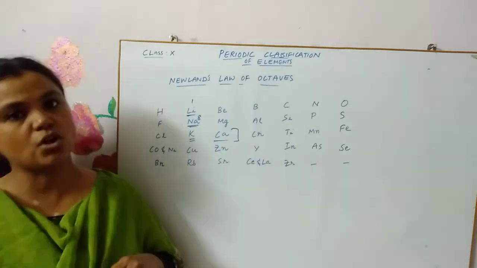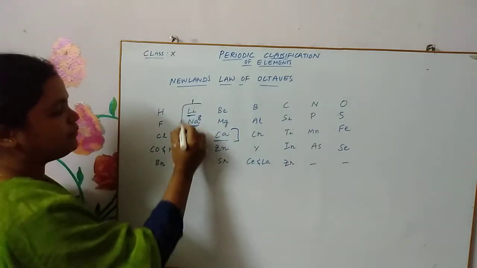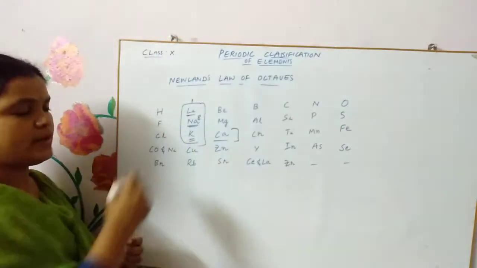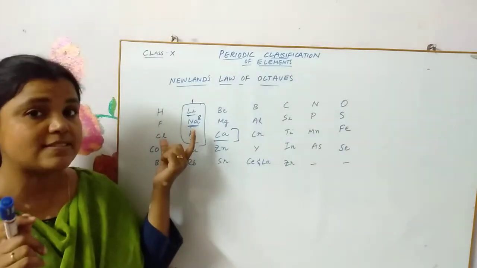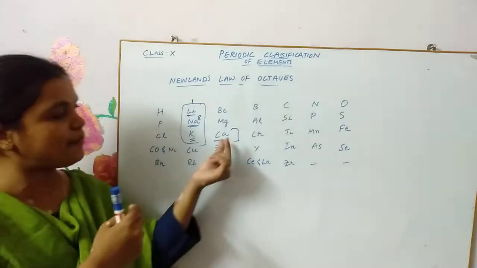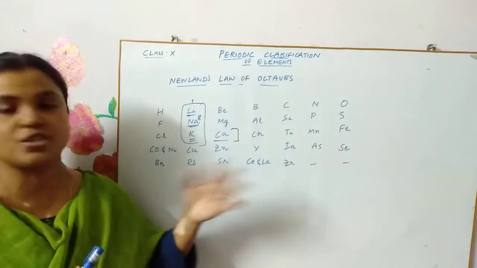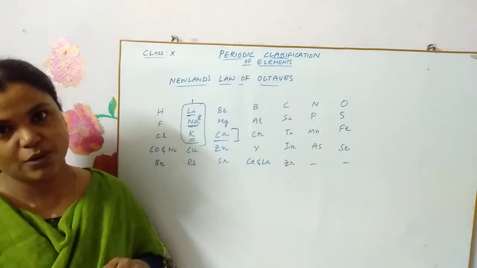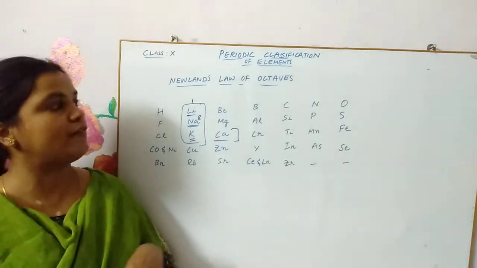If you carefully observe lithium, sodium and potassium, is it reminding you of Dobereiner's triad? Yes, it is a Dobereiner triad. Up to calcium this law fitted nicely, but beyond calcium it did not. That is the main limitation of Newlands' law of octaves.